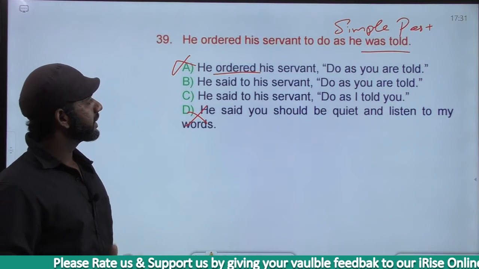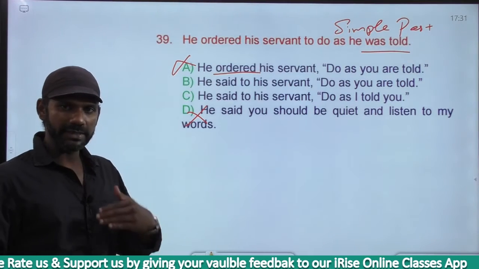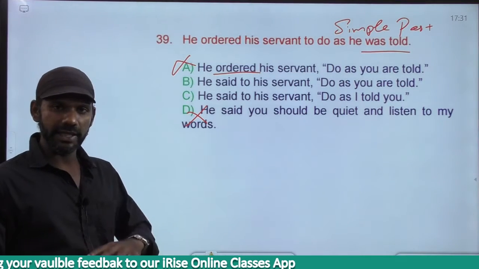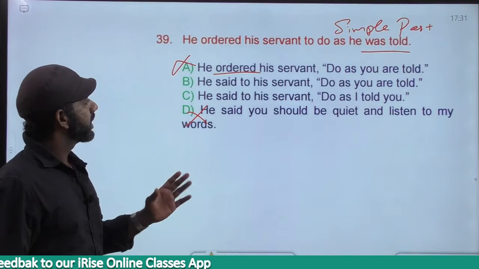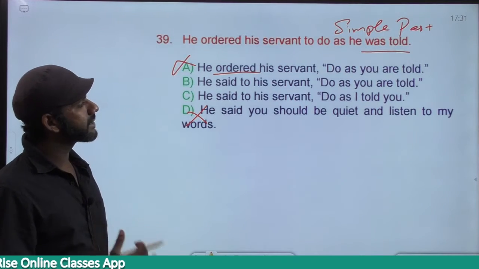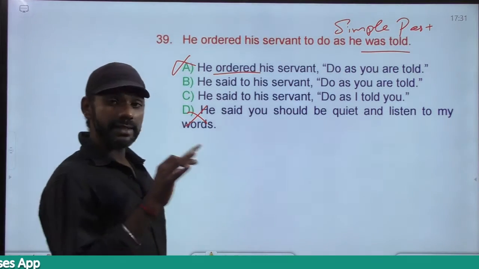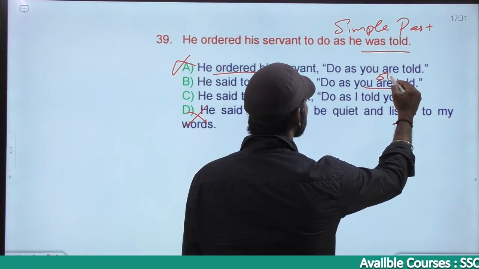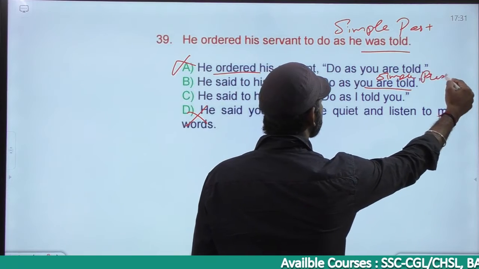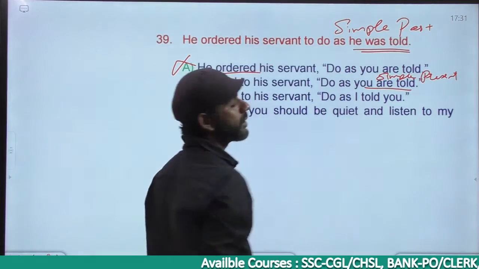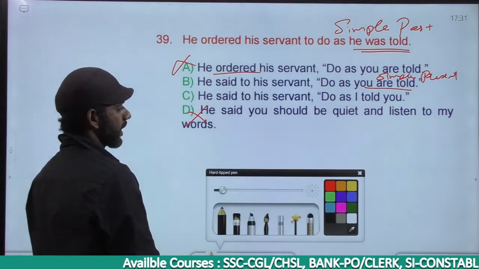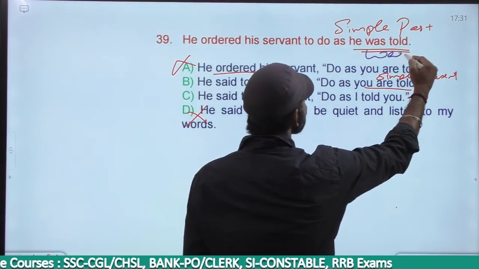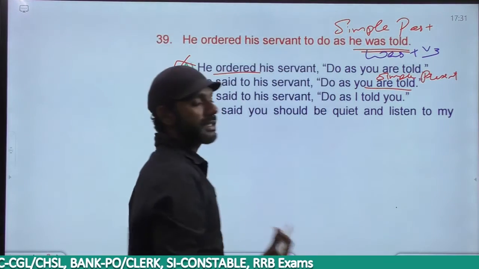Come to B. He said to his servant. "Ordered" becomes "said to," because direct to indirect, "said to" becomes "ordered." So indirect to direct, "ordered" becomes "said to." He said to his servant, "Do as you are told." "You are told" is simple present. "He was told" is was plus V3, and was plus V3 is simple past in the passive voice.